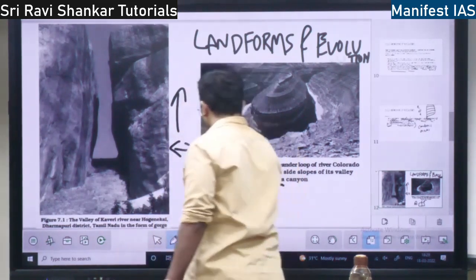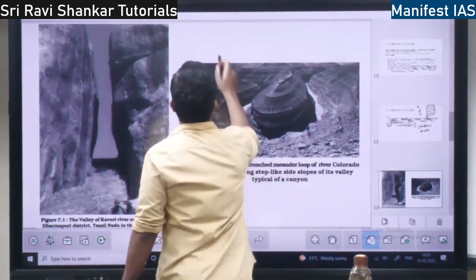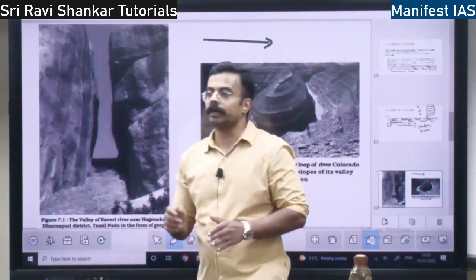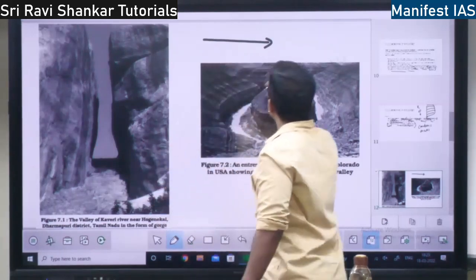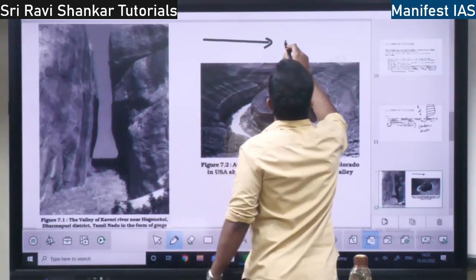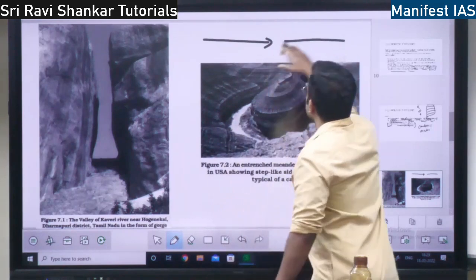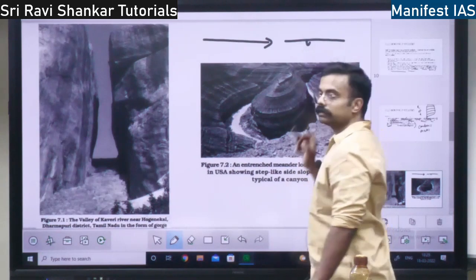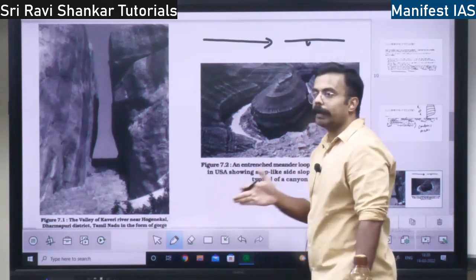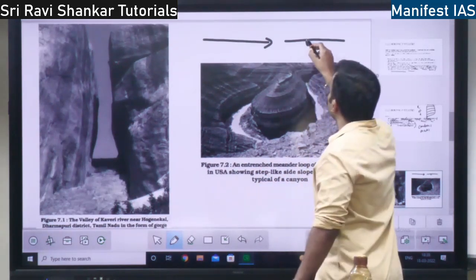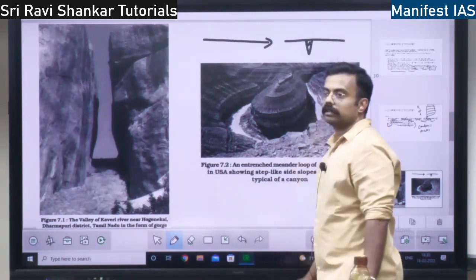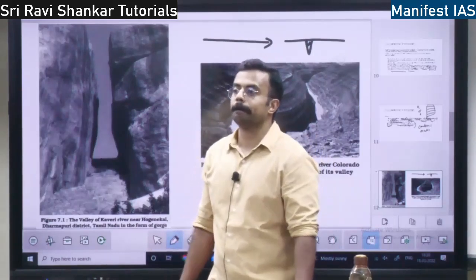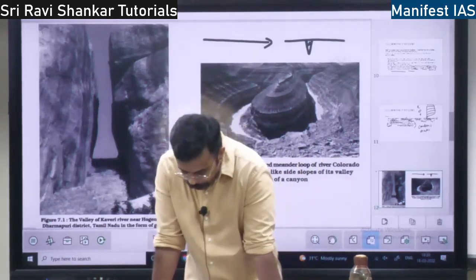If water is flowing like a sheet on a landscape, slowly it is going to cut. It is going to make the land steeper. Slowly it is going to cut in a bigger way, right? So the land will get steeper and steeper with time, right? So that is the process.